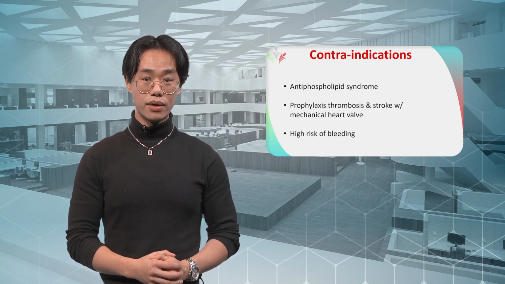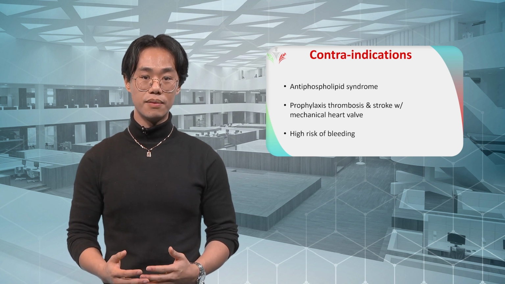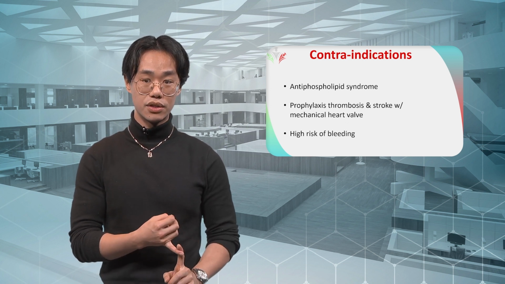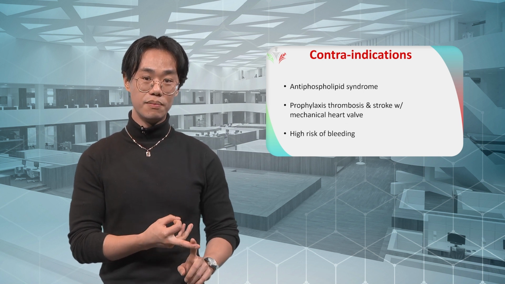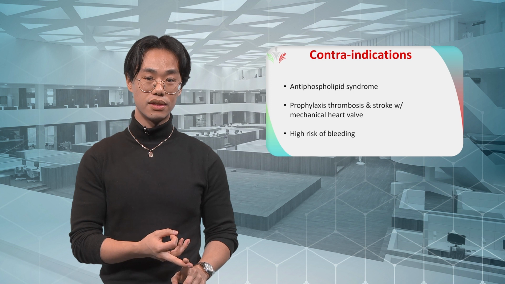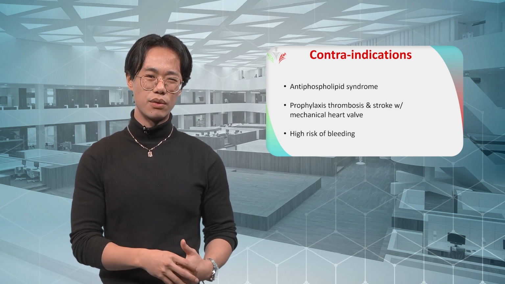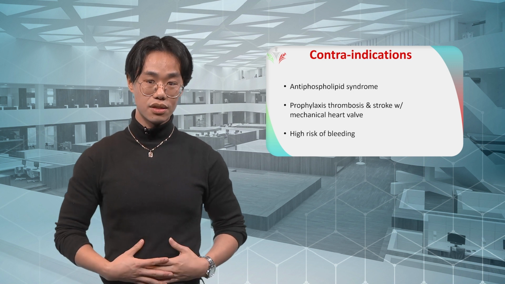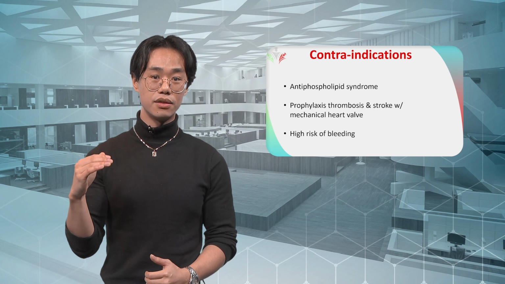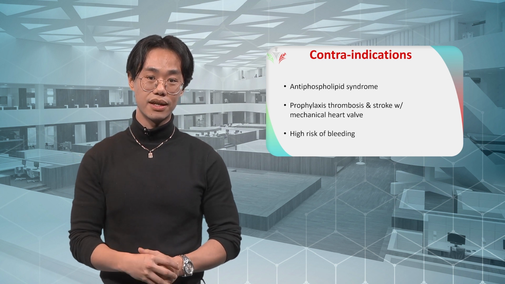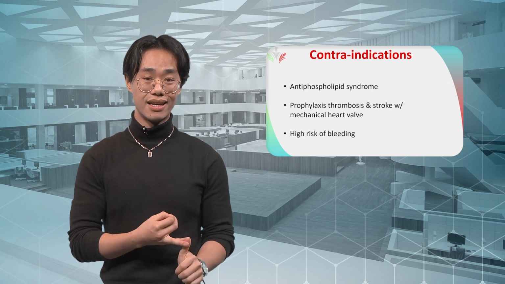As said, DOACs are used for different indications. However, they are not suitable for use in patients with antiphospholipid syndrome or as prophylaxis for thrombosis and stroke in patients with a mechanical heart valve. Caution is also advised when using DOACs in patients with a high risk of bleeding, for example in the stomach. This risk can also be increased by concomitant use with other drugs with bleeding as side effects. Examples are acetylsalicylic acid or NSAIDs.